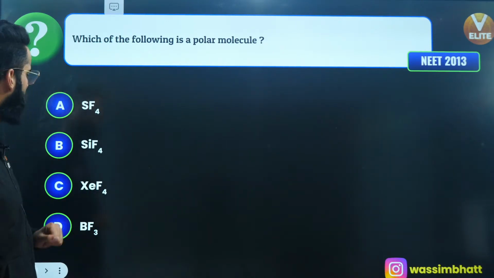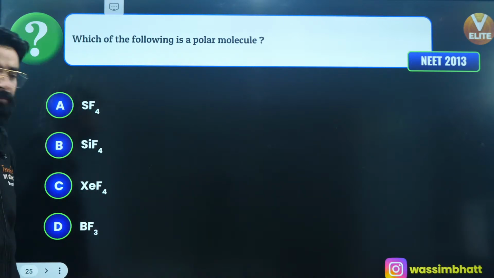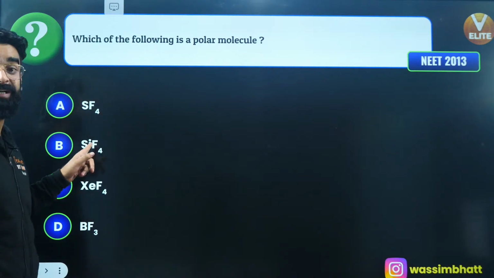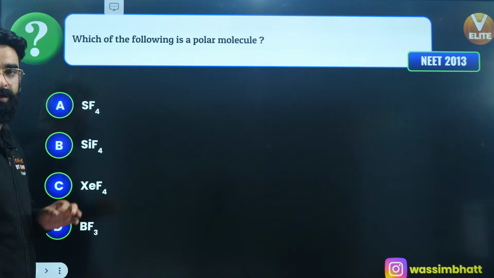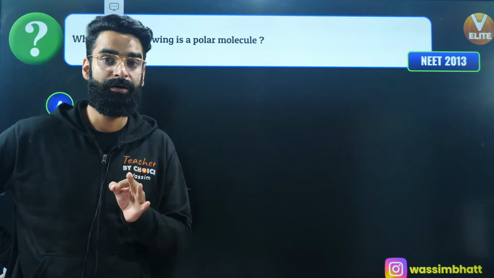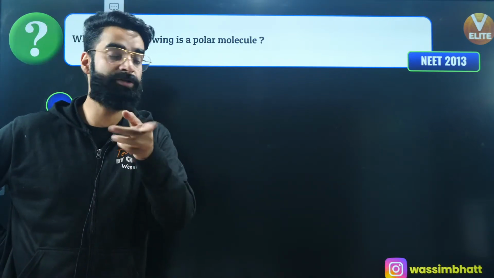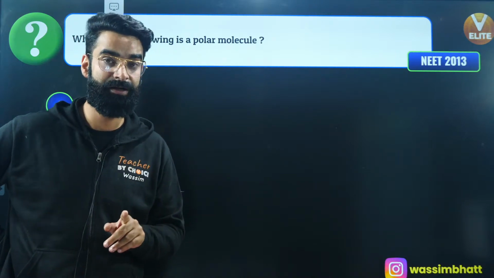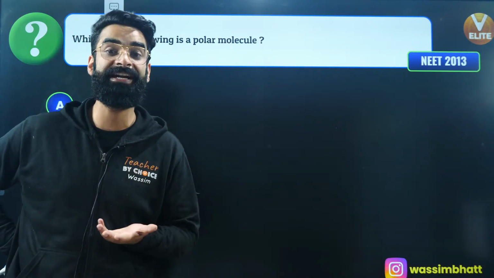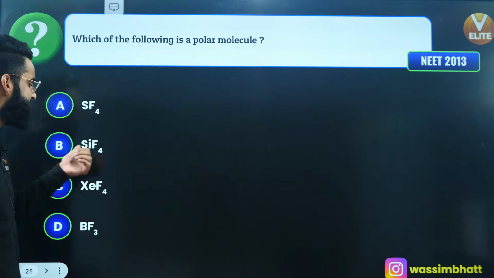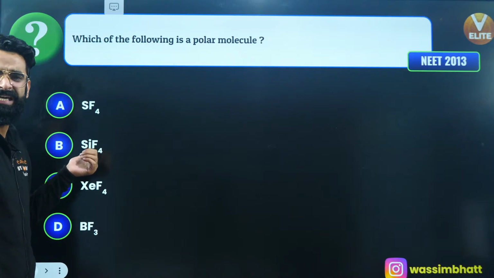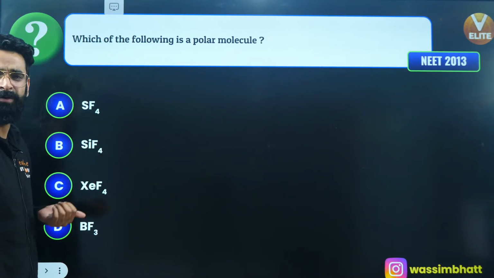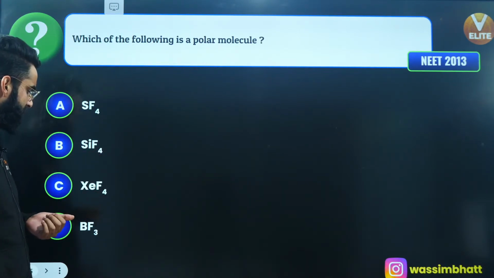Okay, which of the following is a polar molecule? Check it out, guys. See, SiF4, tetrahedral, right? A non-polar molecule is the one which has got the net dipole moment 0. I hope you know that. See, SiF4 is going to be perfectly tetrahedral, like your CH4. And in CH4, the dipole moment is 0. In SiF4, dipole moment is also 0, right?